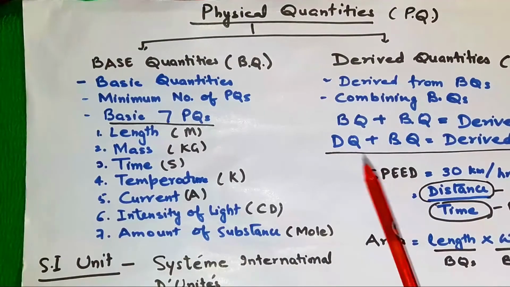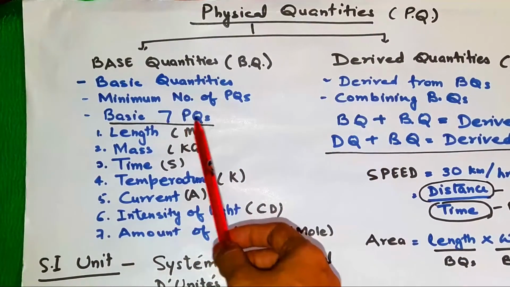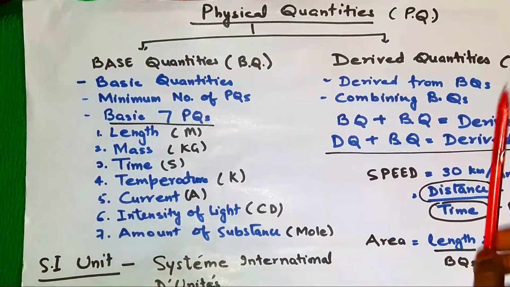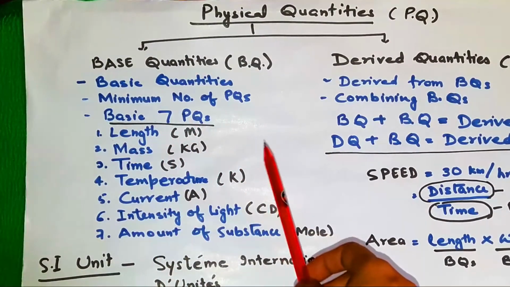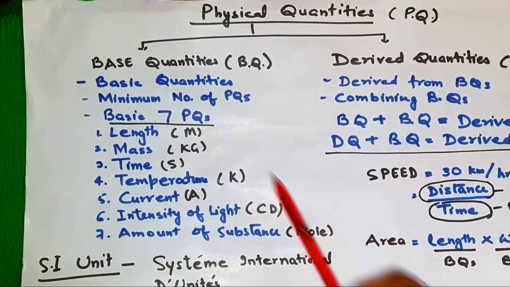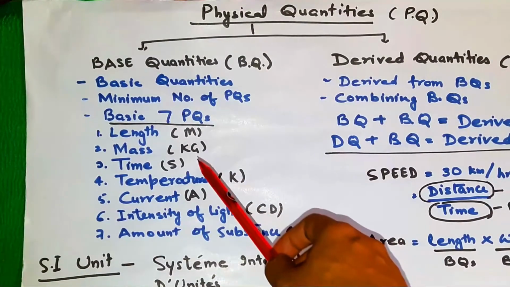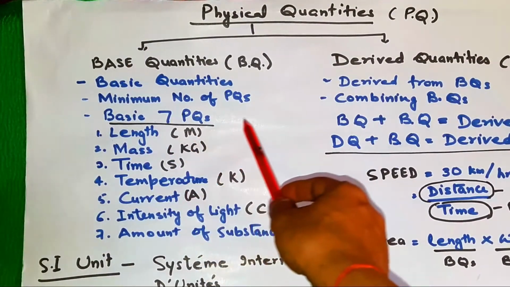Now physical quantities are of two types, base quantities and derived quantities. Base quantities are basic ones, that means they are the basis of all the quantities. There are 7 of them, the minimum number of physical quantities.